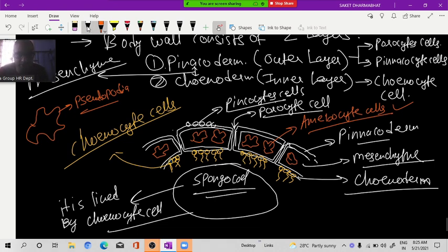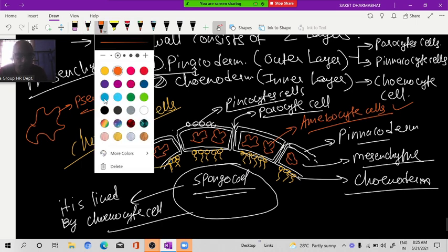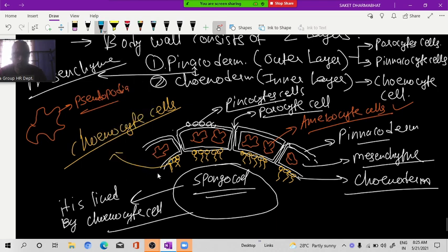Moreover, from this mesenchyme only, some pointed spicules are coming out. These are called as what? Spongin fiber or spicule.